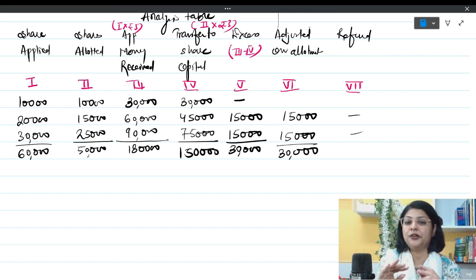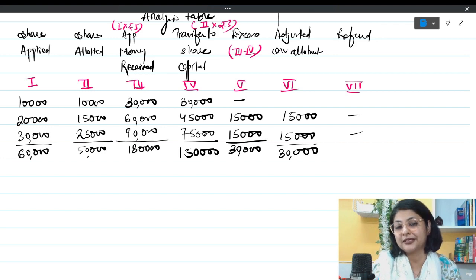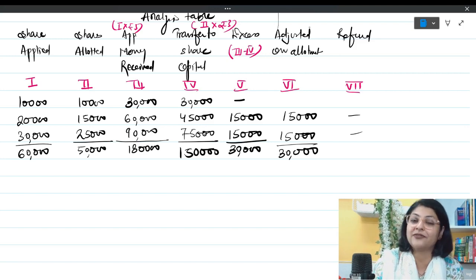It's very important to invest the time properly in making the table, because if you make a mistake here, the whole purpose of making the table will go in vain. If you have made a mistake over here, you are surely going to make the mistake in the entries also. So don't make a mistake over here. Invest your time in making this table again and again. I'm saying the same thing because it is very important.